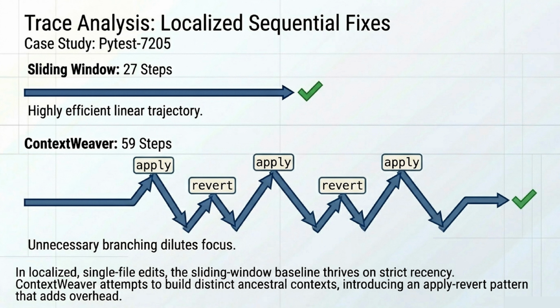But, in a localized, sequential fix like PyTest 7205, the sliding window is highly efficient, solving it in a clean, linear 27-step trajectory. Here, ContextWeaver actually introduces unnecessary branching overhead because it keeps trying to build distinct ancestral contexts, stretching the process out to 59 steps. It's a great reminder to pick the right tool for the job.